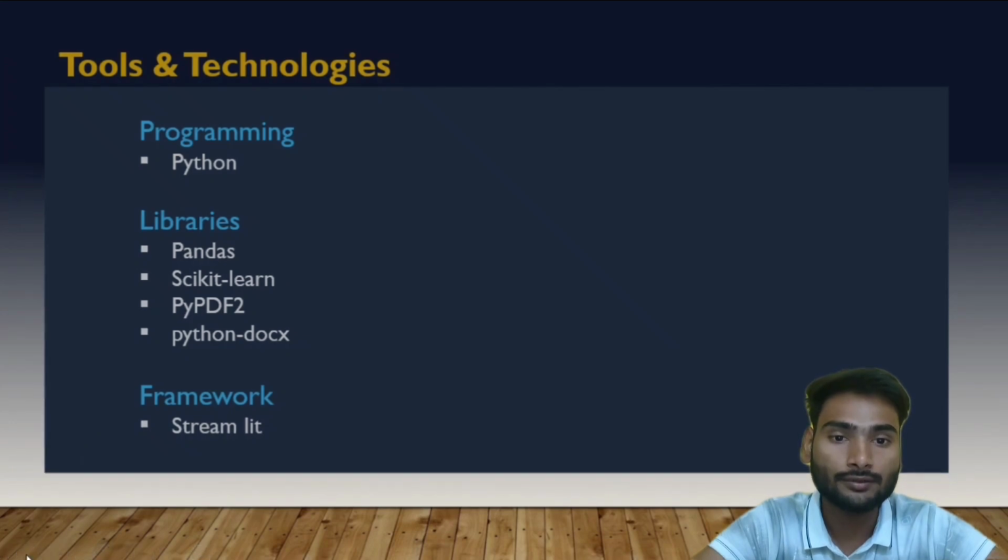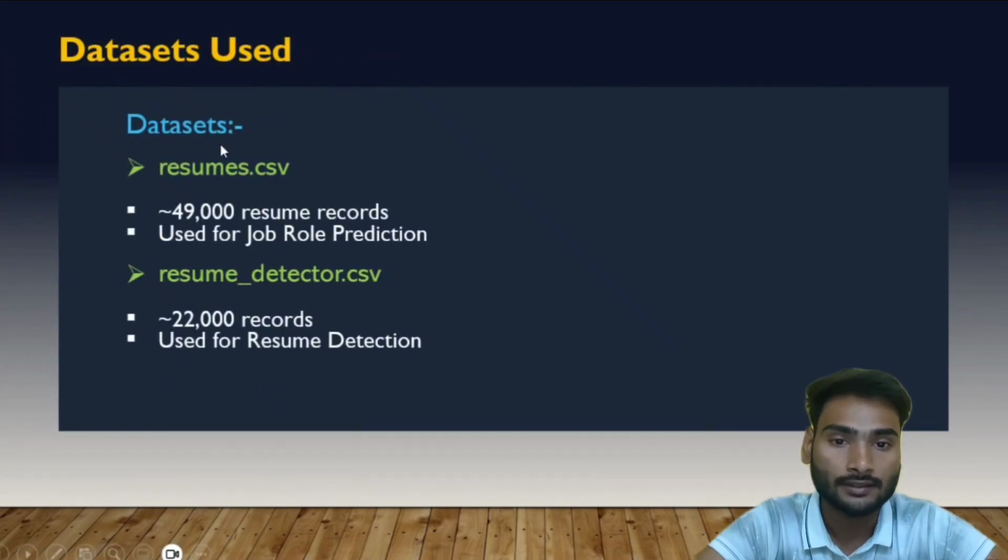Dataset used. For this project, I used two datasets. The first dataset is resume.csv. It contains more than 49,000 resume records and is used for job role prediction. The second dataset is resumedetector.csv. It contains more than 22,000 records and is used for resume and non-resume classification. Before training the models, I cleaned and pre-processed the text data so that the machine learning models could learn more efficiently.